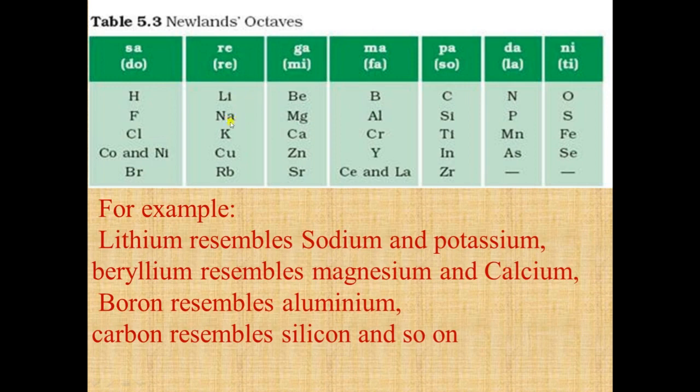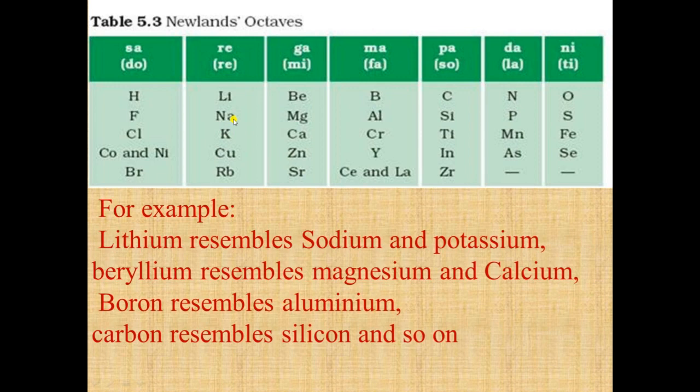In the same way, if you consider sodium as the first element, then counting second, third, fourth, fifth, sixth, seventh and eighth, the property of potassium is similar to the property of sodium.